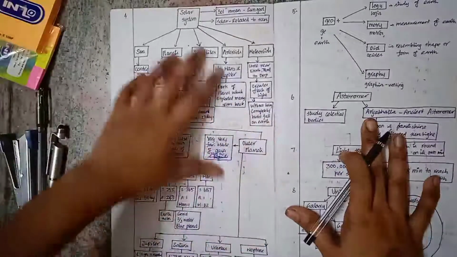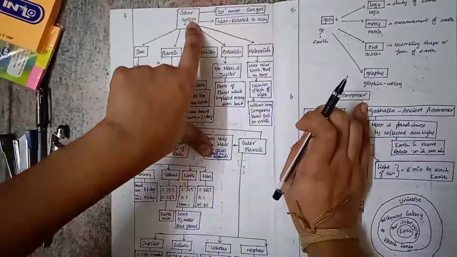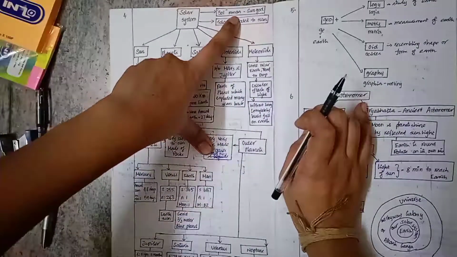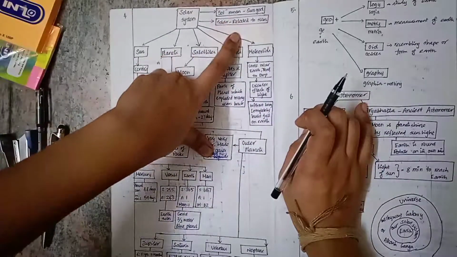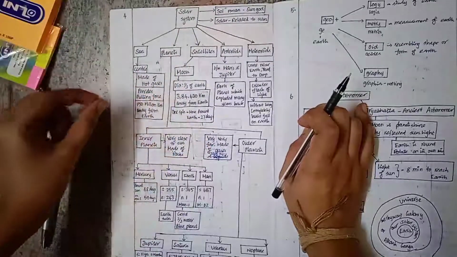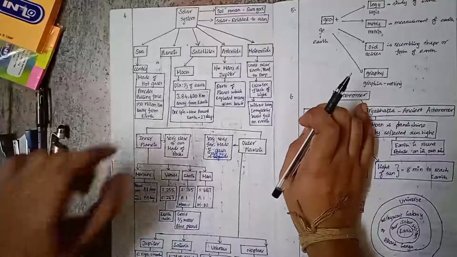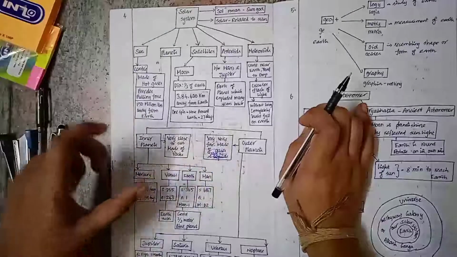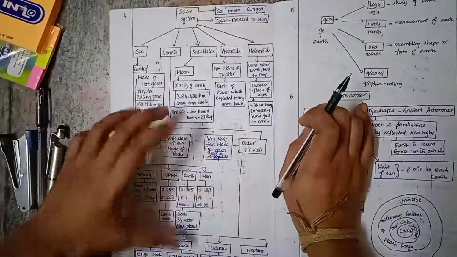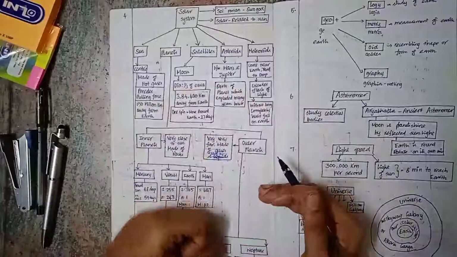Then the solar system. In our solar system we have the Sun, in the center. The word solar is derived from Sol, a Roman word which means sun god. Solar means related to the Sun. The Sun is made up of hot gases. It is very big and hot, and it is a type of star. It also provides a pulling force. That pulling force by the Sun is the one which binds the entire solar system.